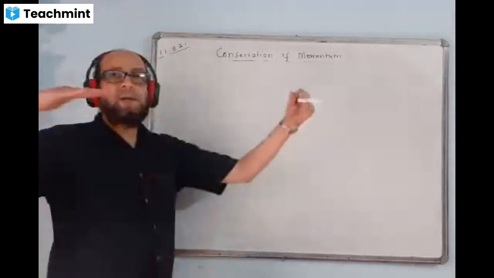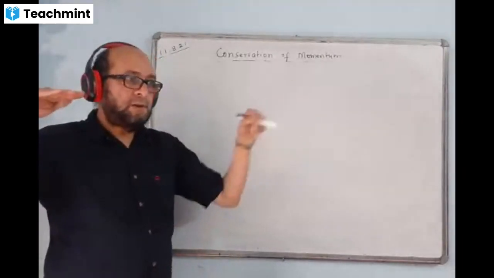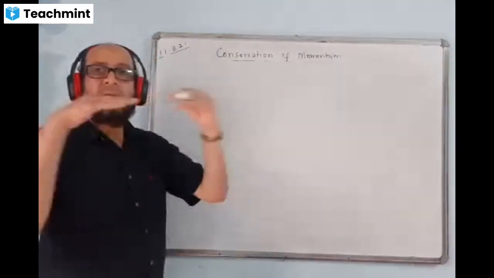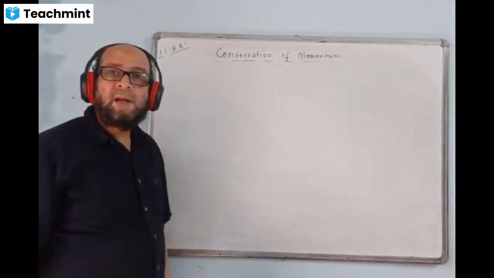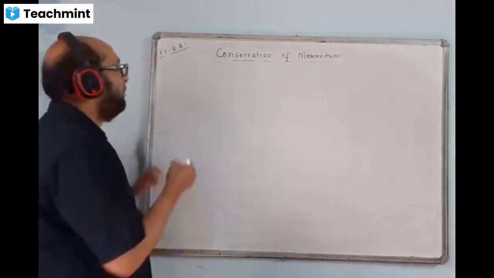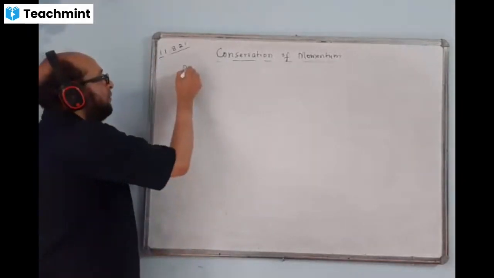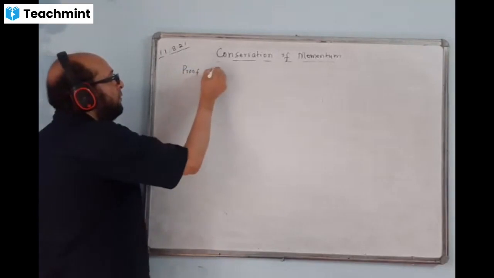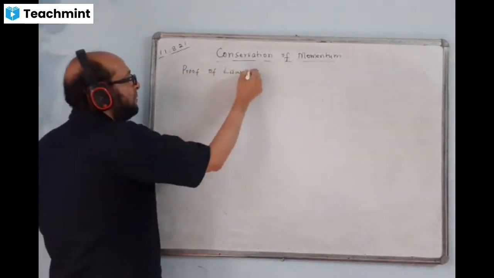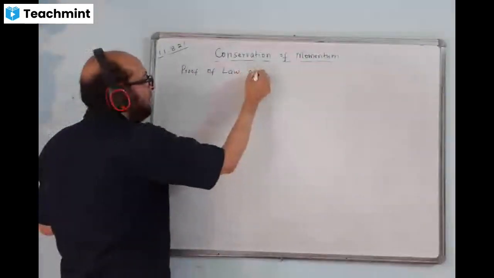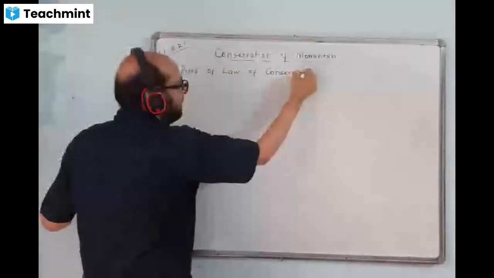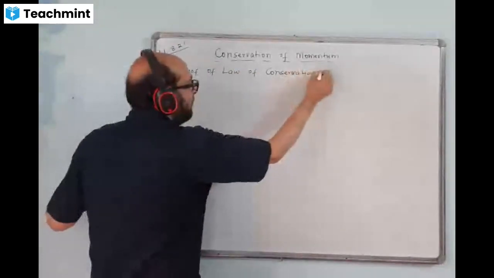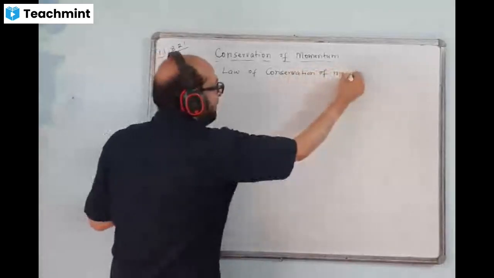When two bodies are moving in a straight line like this and they are colliding, there also the initial momentum and final momentum will be equal. Okay, we'll prove the law of conservation of momentum. Just give this heading: conservation of momentum. We'll be proving this.